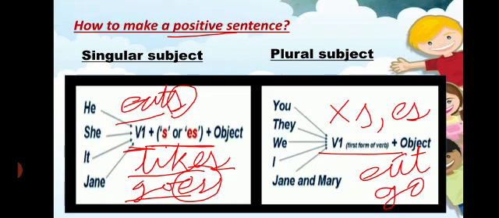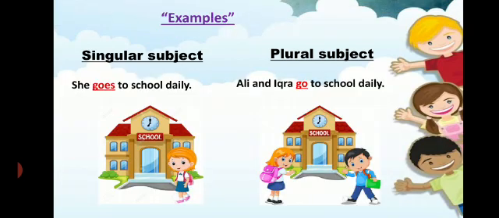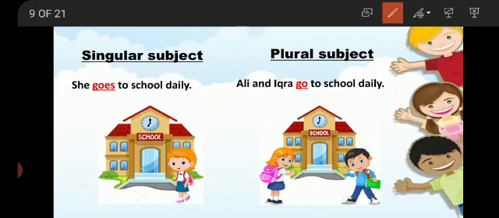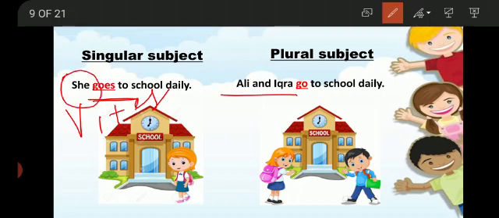Now let's talk about the examples. First of all, for the singular subject: she goes to school. First form of verb with es, as we have a singular subject. Ali and Ikra go to school. Plural subject, first form of verb without s or es.